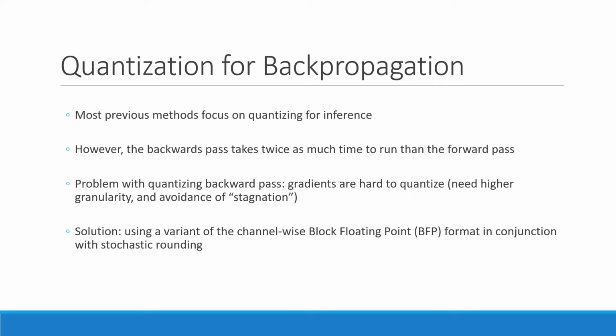the forward pass. The problem of quantizing the backward pass is that gradients are very hard to quantize due to a mix of the need for higher granularity and the problem of stagnation, which occurs when the gradients are always quantized down to 0. The solution proposed in this paper is to use a combination of block floating point to solve the granularity issue and stochastic rounding, which solves the stagnation problem.